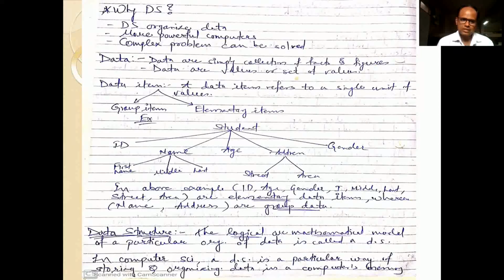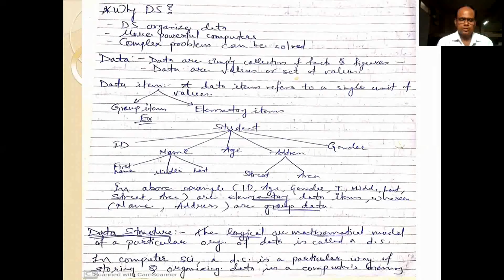What is knowledge? Basically, knowledge is one step ahead of information. If you understand these concepts, data, information and knowledge, we will discuss the next topic, data item. Basically, a data item refers to a single unit of values. We can categorize data items into two different parts, that is group item and elementary item.